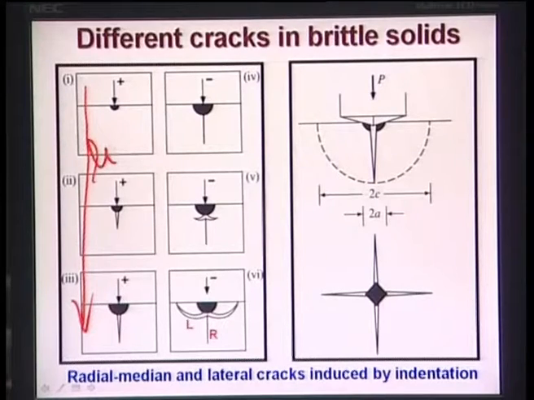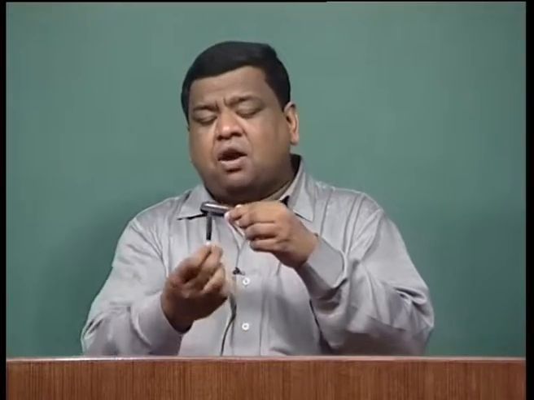Now during the loading process, as the indent comes in contact with the material, there is a deformation zone. This black zone is essentially the deformation zone just beneath the indenter, and it is the cross sectional surface you take. So essentially if you take this as a material surface and this as an indent, you are looking at it from these directions.